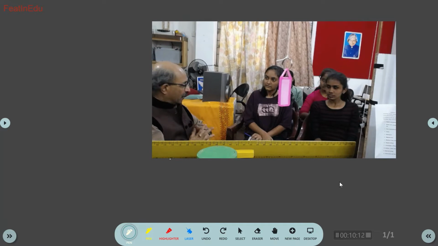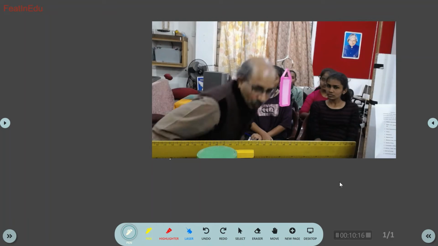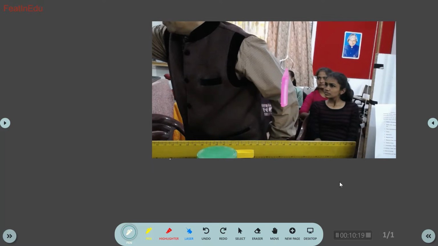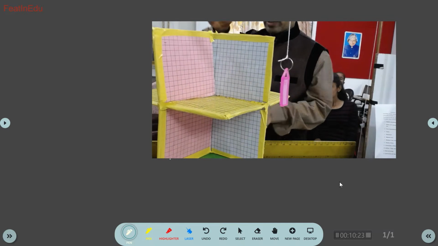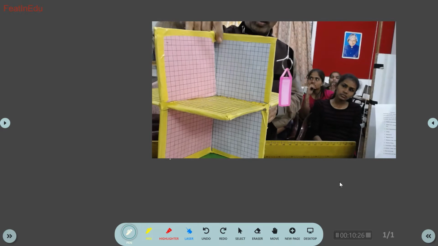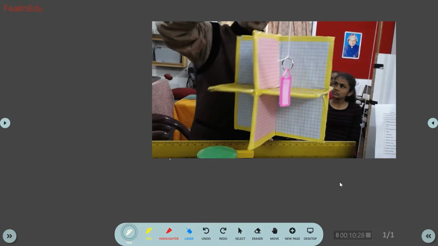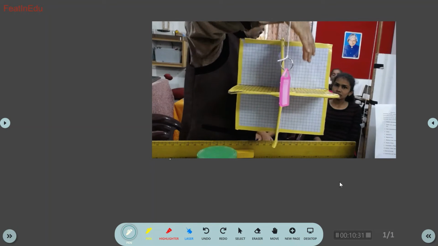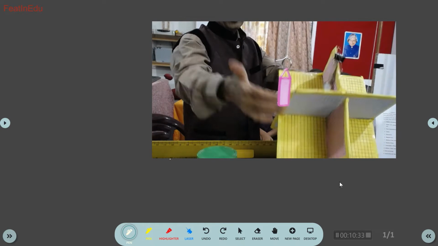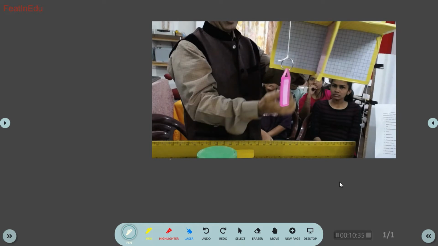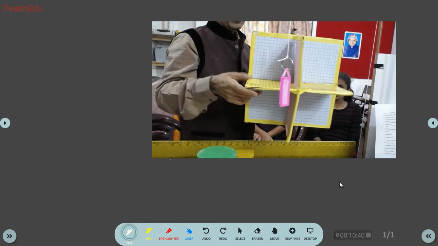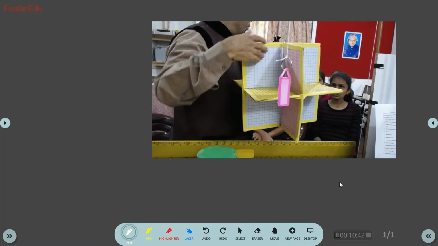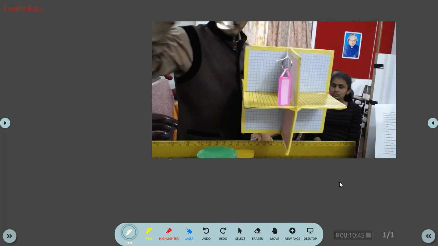But frankly speaking, that is not all there is to the coordinate system. See, you have made this model, and this is the coordinate system. You can see very clearly you have made 4 quadrants, 1, 2, 3, 4, and then 5, 6, 7, 8. 8 quadrants, according to your convenience. So this becomes basically what?